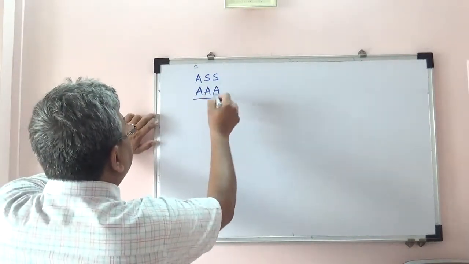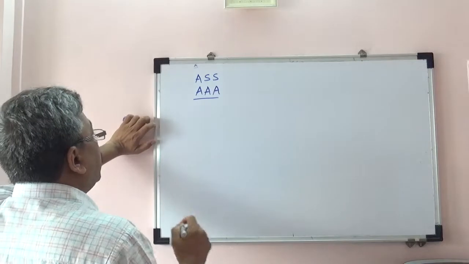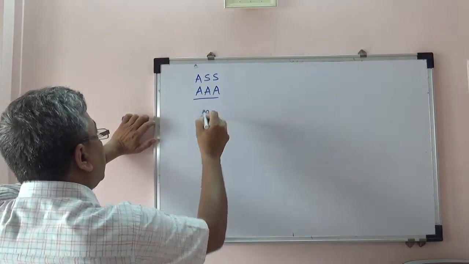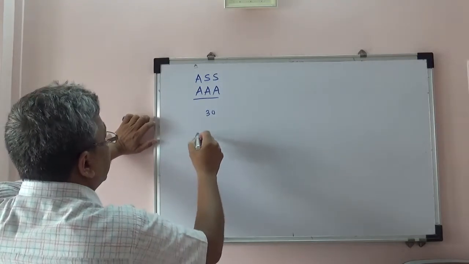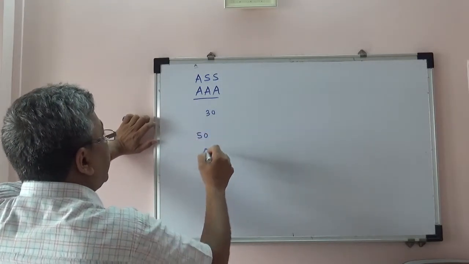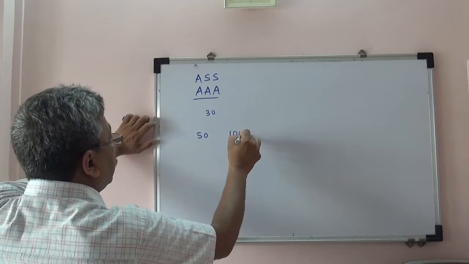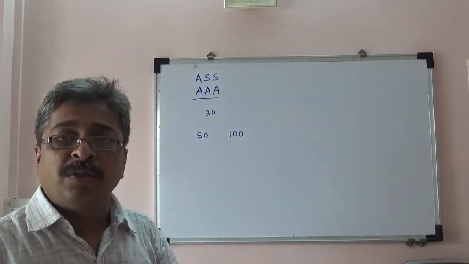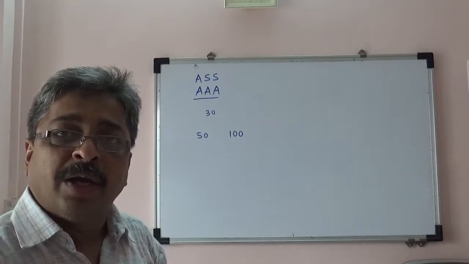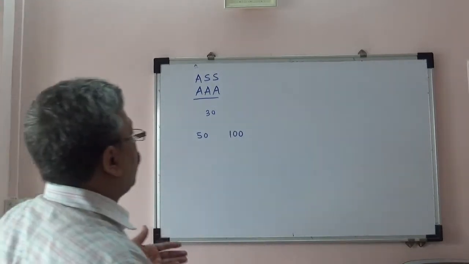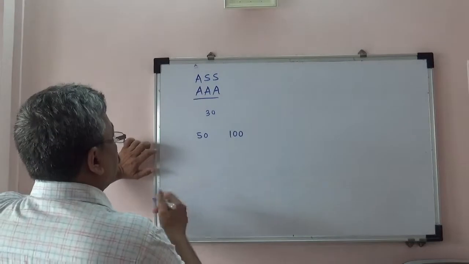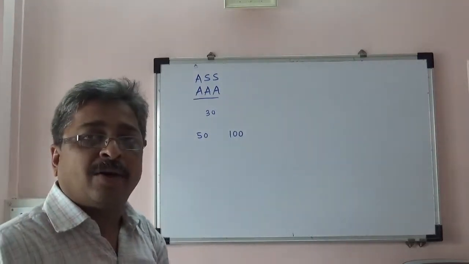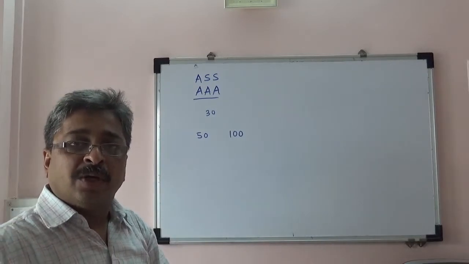As far as AAA is concerned, it is very simple. If I provide information that one angle is 30, another angle is 50, and the third angle is 100, if I give information about only 3 angles and no information about sides is available, everyone can draw different triangles. So that is the reason why AAA cannot be considered as a test of congruence.